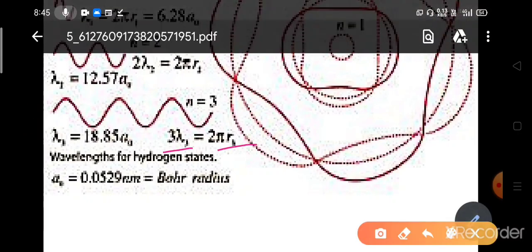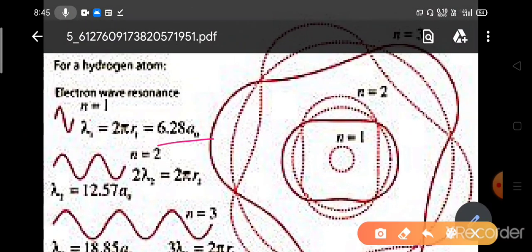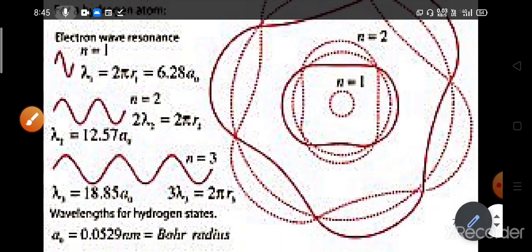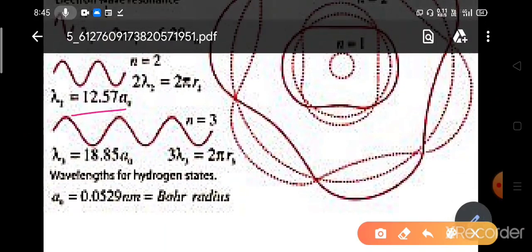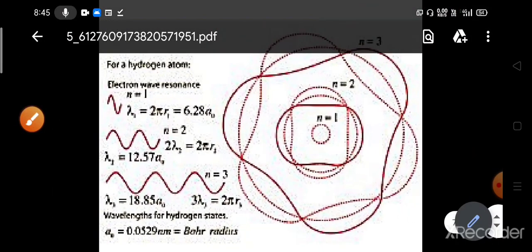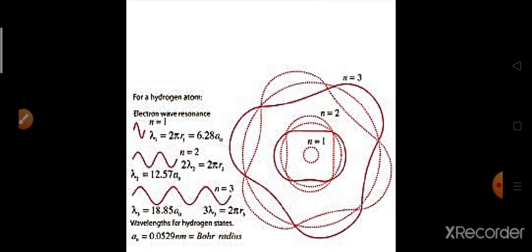So the wavelengths are: for n equals 1, lambda 1 equals 6.28 a0, where a0 is the Bohr radius. For n equals 2, lambda 2 is 2.51 a0. For n equals 3, lambda 3 equals 1.85 a0. So this is the pictorial diagram of the wave model of the hydrogen atom.